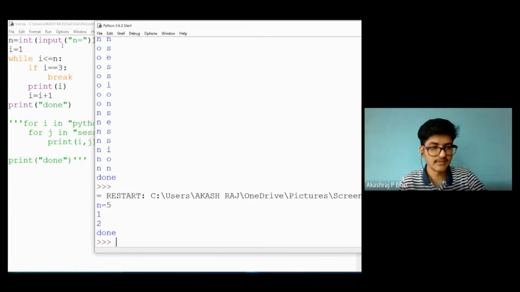So initially i will be 1. It will check whether 1 is less than 5. As the condition is true, it will check whether 1 is equal to 3. As it is false, this statement won't get executed. It will print 1. And after that, i gets incremented to 2.